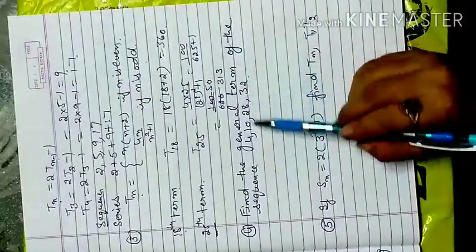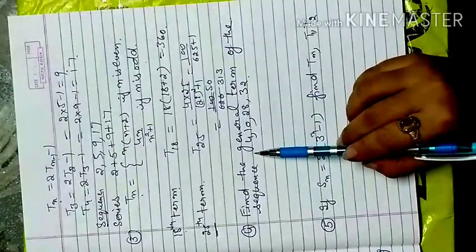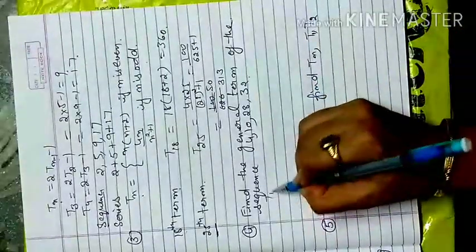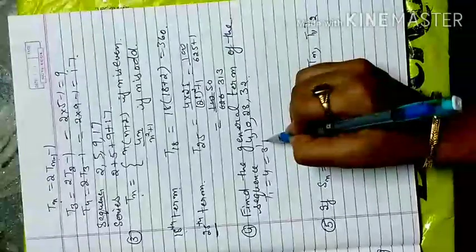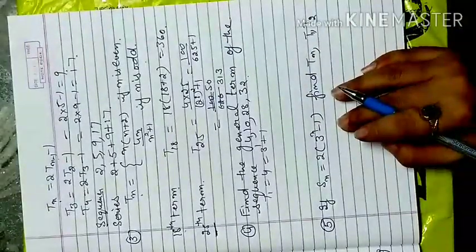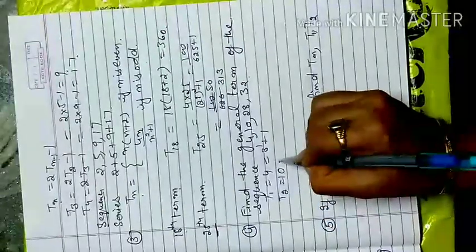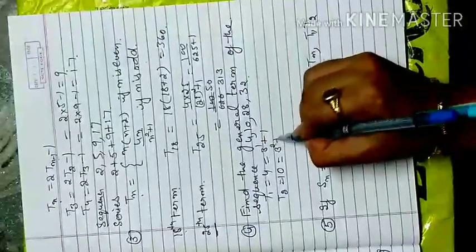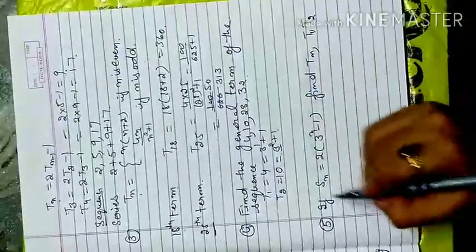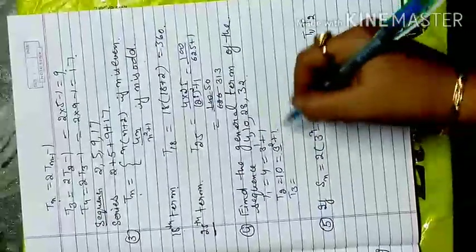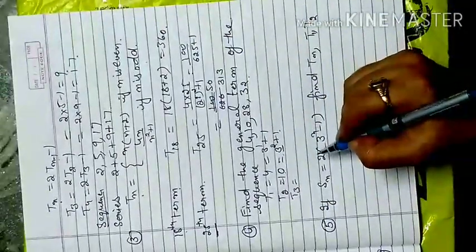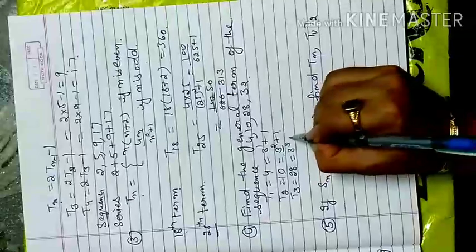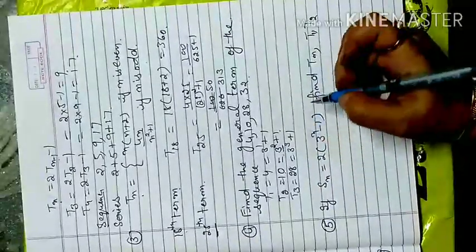If I separate 3 from that, so 3 plus 1, 3 raised to power 1 plus 1 becomes 4. Like the first term is 4, I can write the first term as 3 raised to power 1 plus 1. Now the second term is given, it gives me 10. If I go with 3 square plus 1, 9 plus 1 gives me 10. Similarly, if I apply this pattern to other terms, is it applicable? So I can check. According to the rule, here will be 3 raised to power 3 plus 1. So 27 plus 1 gives me 28.